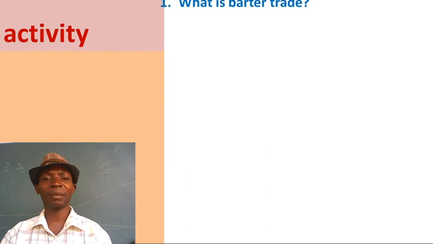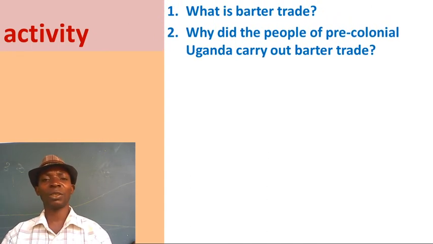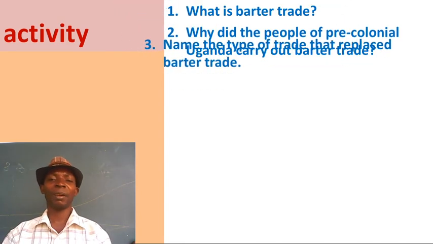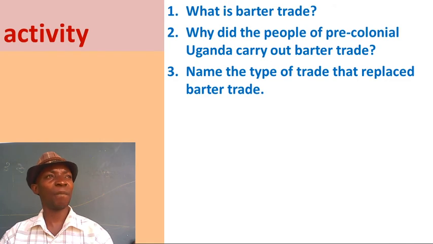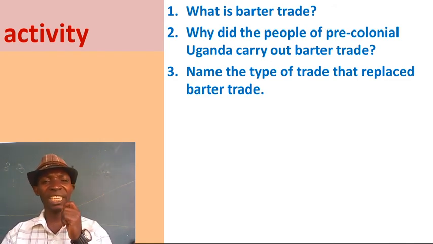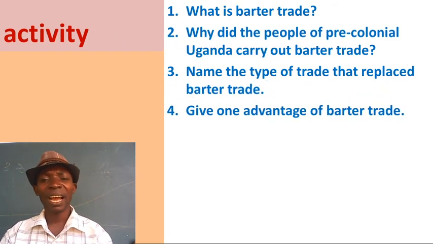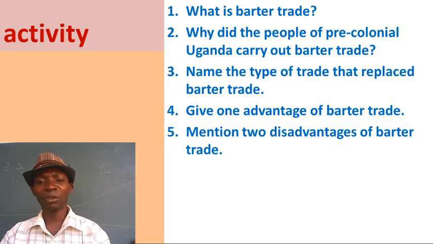It was very tiring. I have an activity for you there. What is barter trade? Why did the people of pre-colonial Uganda carry out barter trade? I've told you there was no money. Name the type of trade that replaced barter trade. I've told you, it's called monetary, and I gave you the spelling: M-O-N-E-T-A-R-Y. Another question, advantage. Give one advantage of barter trade. I've given you. Mention 2 disadvantages of barter trade.